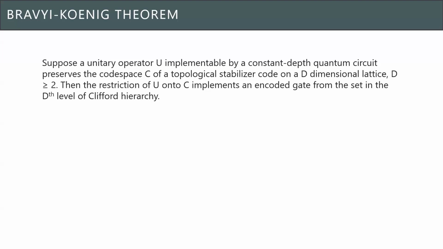So this is the well-known result of the Bravyi-Koenig theorem for geometrically local codes. What it says is that if you have a unitary operator implementing a logical gate on a code that is geometrically local, and this code is embedded in a d-dimensional lattice, then the logical gate is restricted to the d-th level of the Clifford hierarchy. So for example, if you think of the 2D toric code, that would be at most a Clifford gate.